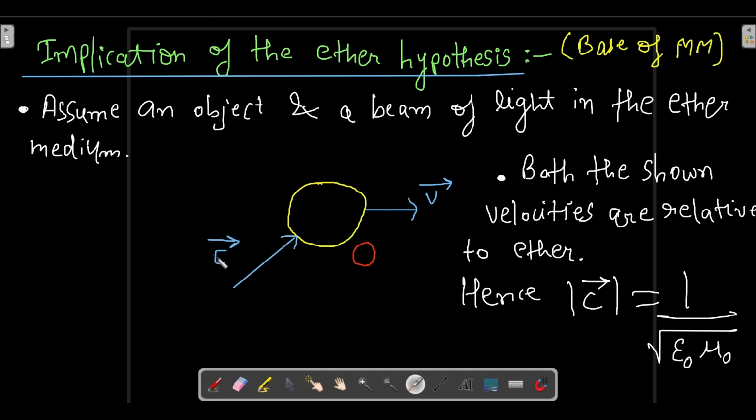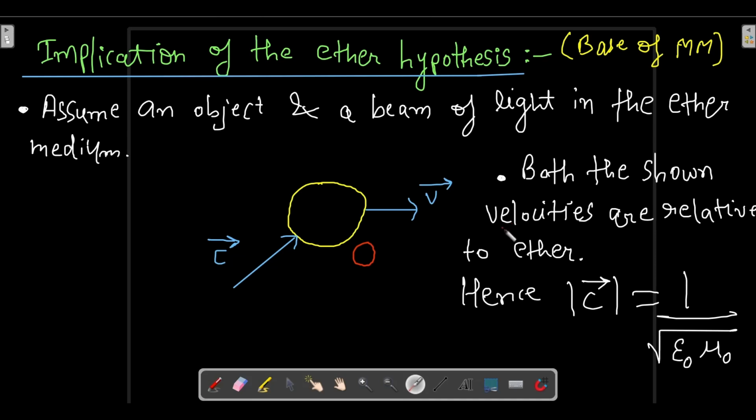Now what is c? c is the velocity of light relative to ether. So both the shown velocities are relative to ether. This is the velocity of the light beam. This is the object, and it has a uniform velocity v in the rightward direction.